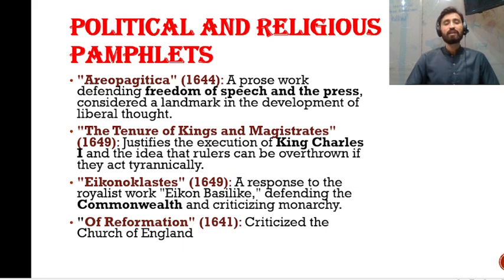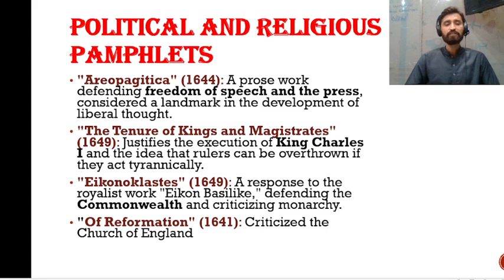The next one is The Tenure of Kings and Magistrates in 1649. So in this work he justifies the execution of King Charles I and the idea that rulers can be overthrown if they act tyrannically. So it means that he justified the notion that the execution of King Charles I was not something very bad, but rulers must be overthrown if they behave like dictators.